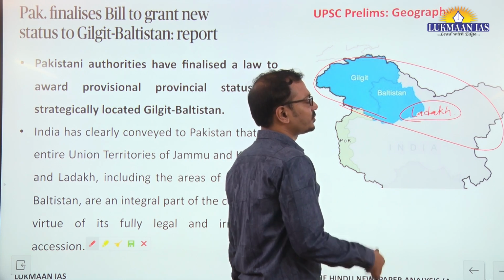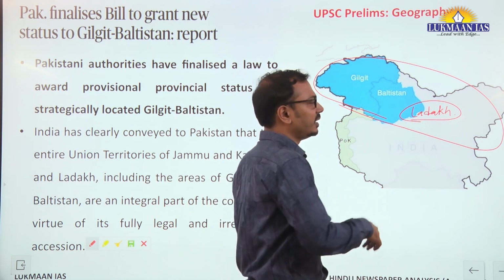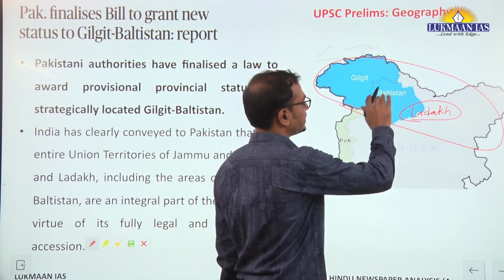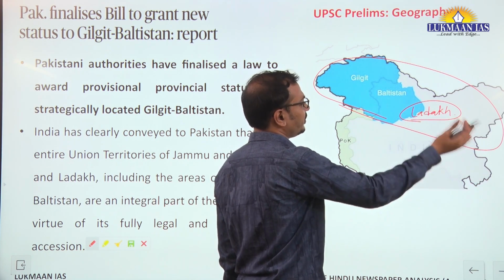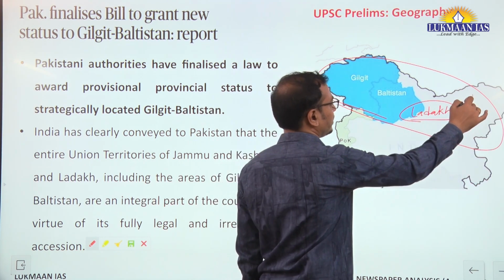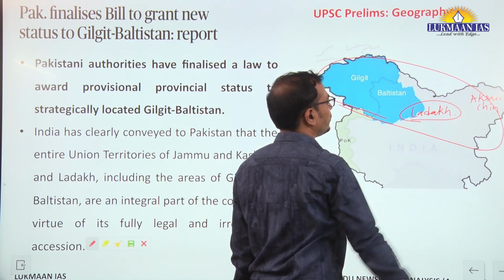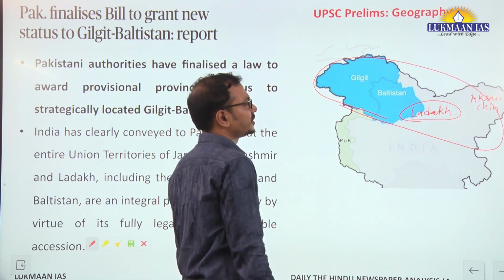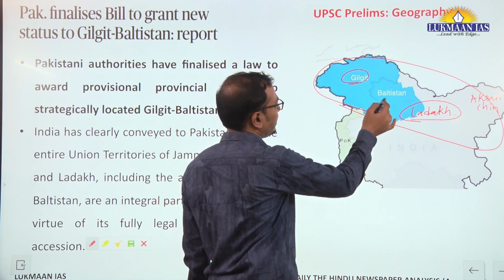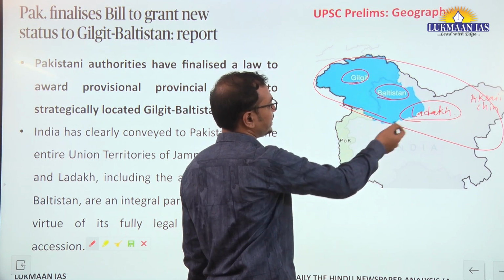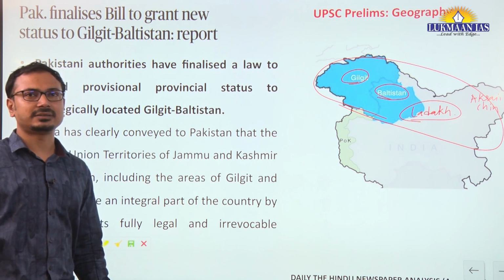Okay, last year there was a question in the prelims examination on the location of the Siachen glacier. They were asking options like whether it is located to the east of or west of Gilgit, east of Aksai Chin, right. So such kind of statements were there in the options. So you should be aware Gilgit is located on the western side of Baltistan. At present it is controlled by Pakistan. The region is controlled by Pakistan.